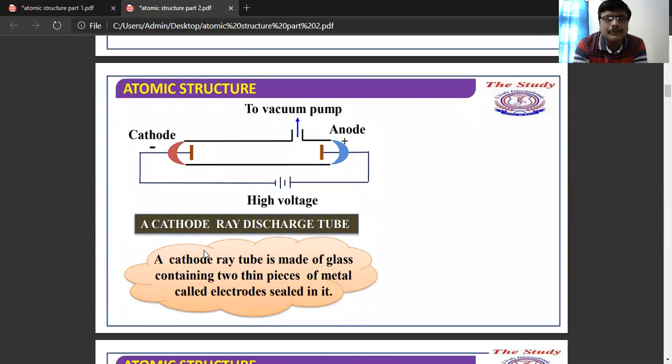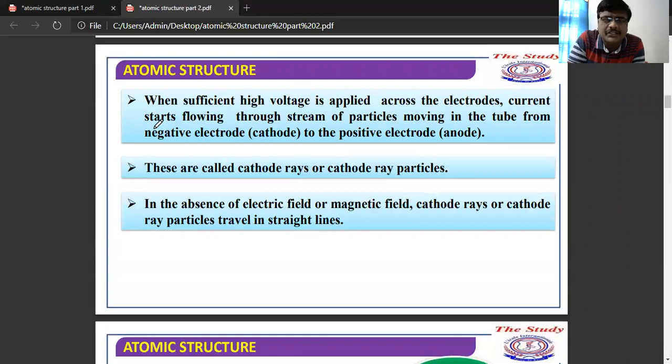This is the experimental discharge tube, otherwise known as a cathode ray discharge tube. It is made up of glass containing two thin pieces of metal called electrodes, which are sealed in it. This one is the negatively charged electrode, that is the cathode, and this is the positively charged electrode, that is the anode. They are sealed in a glass tube. That is about the cathode ray discharge tube.